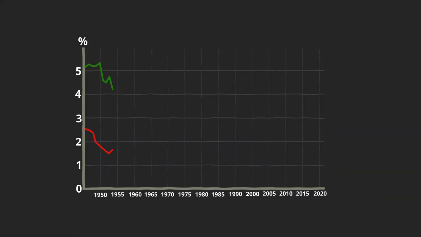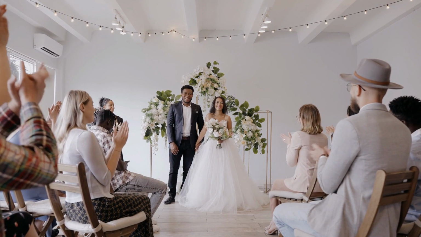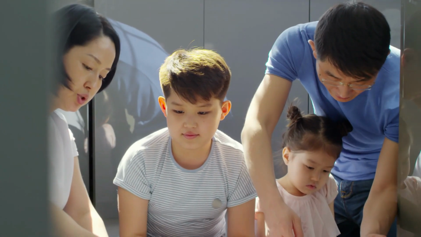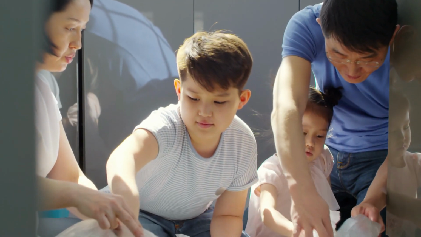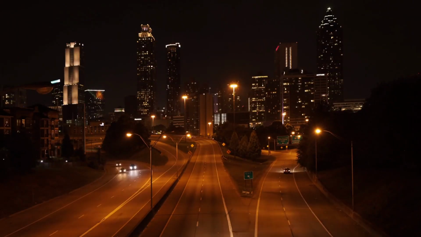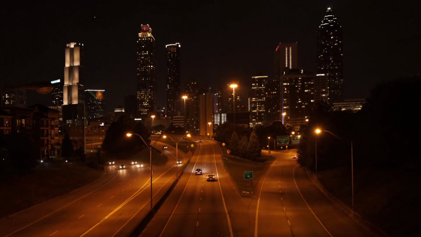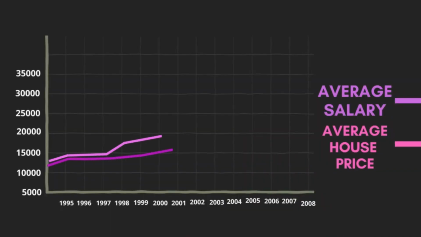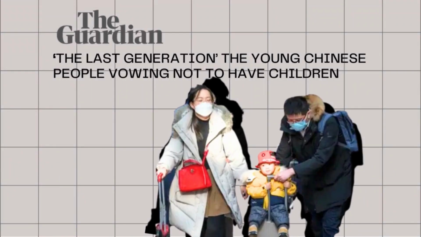The reasons for the declining birth rate are complex and varied. One factor is changing attitudes towards marriage and parenthood in China. Many young people are choosing to delay marriage and children as they prioritize their careers and personal life. The high cost of living in urban areas is also a factor, as many couples cannot afford to have children. In Shanghai in 2008, the average house price had surpassed the average salary. Additionally, the one-child policy has had a lasting impact on China's society, with many families accustomed to having only one child and not wanting to have more.